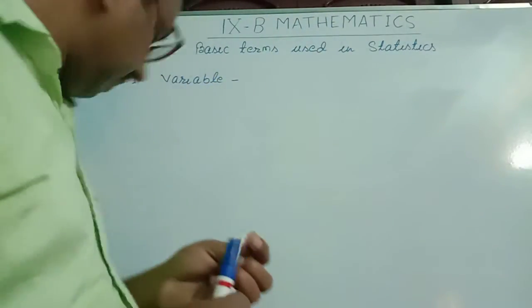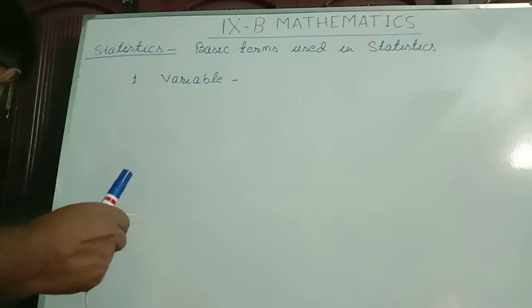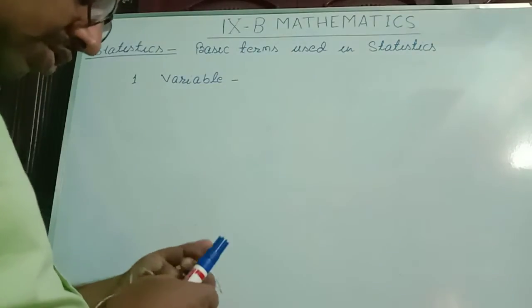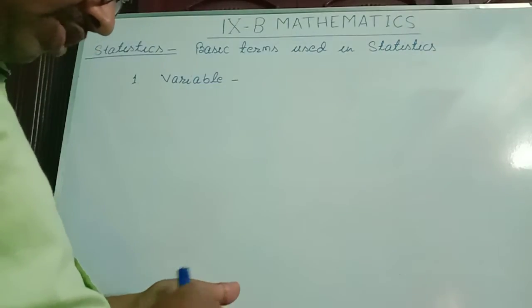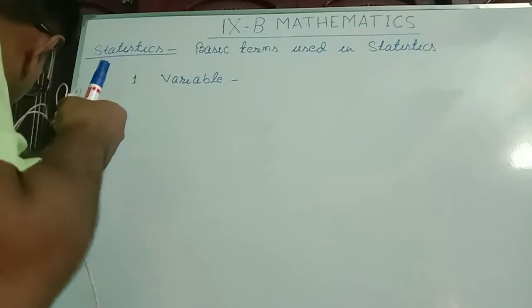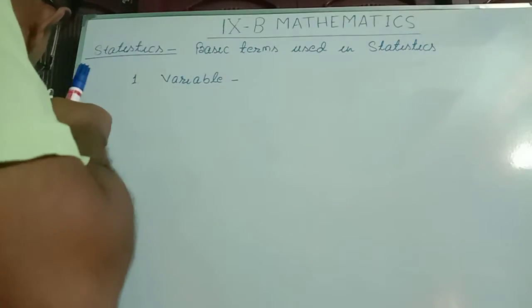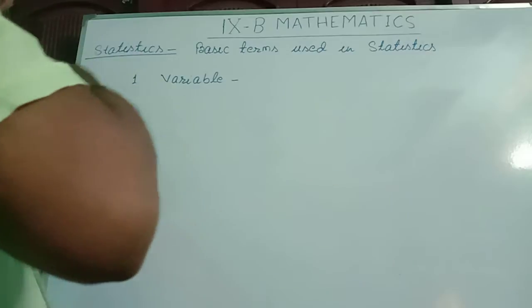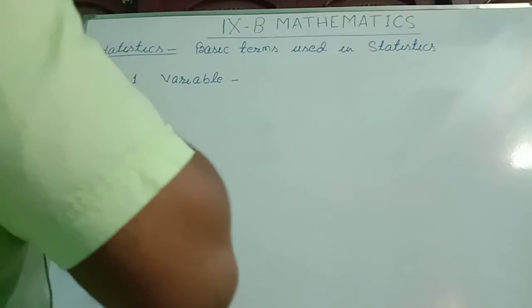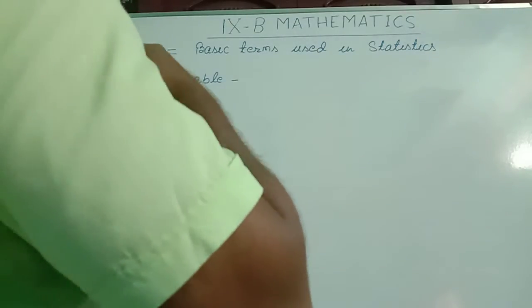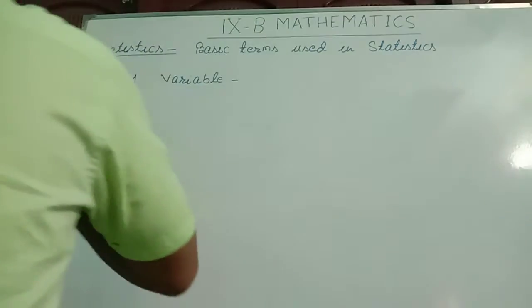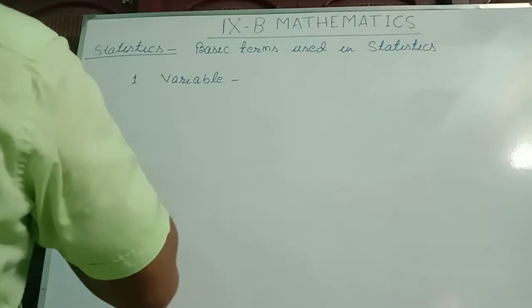Statistics is used to analyze, interpret, and present numerical data. Then we saw the types of data.